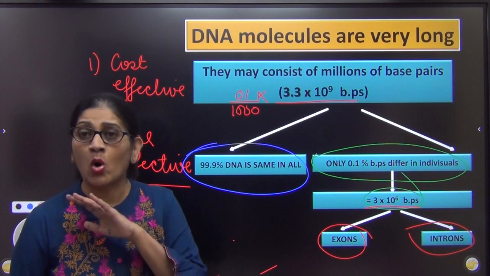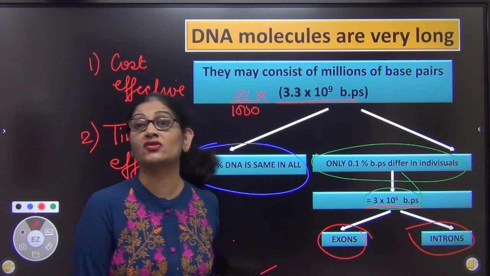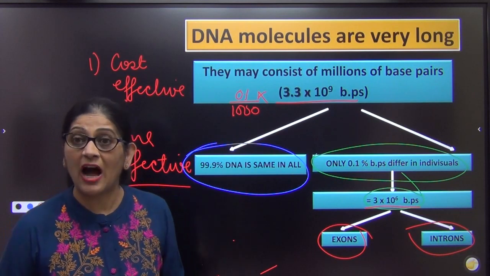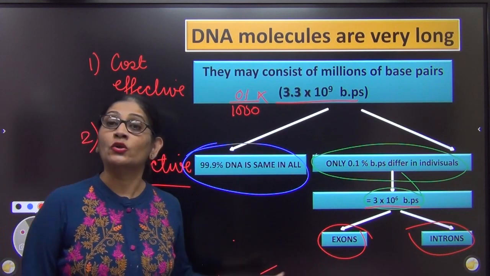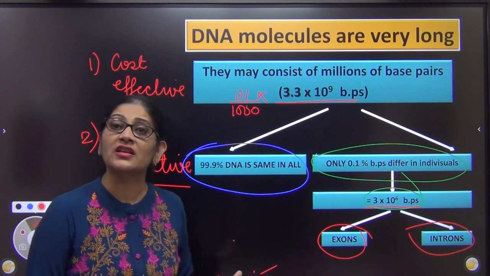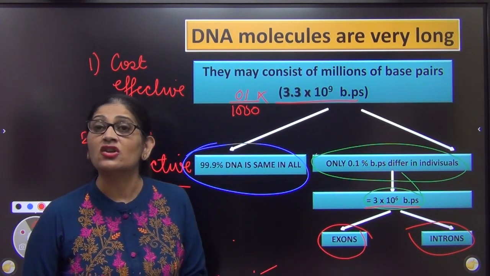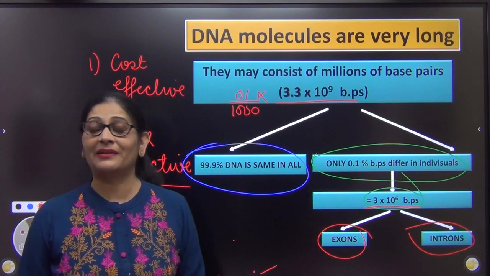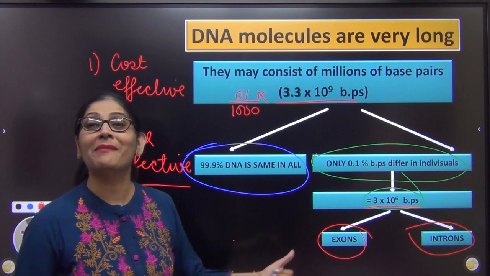In my career, all the students have always said, ma'am, we will match the exons. And I am telling you why you think like that. You think these are functional genes, so matching functional genes will be beneficial. What is the point matching introns? Introns are not the functional genes. So what is the point matching the introns? That is normally what you think, right? But the answer is not that. We do not match exons.